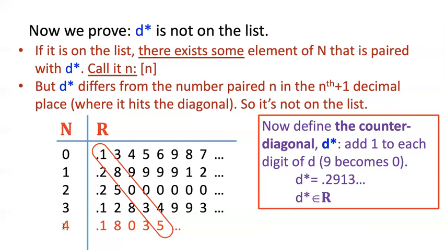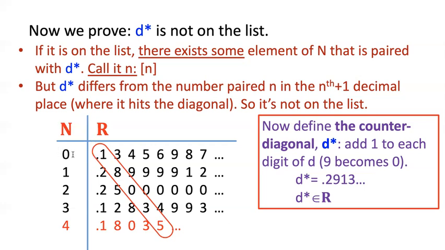Let's just call it N. So we're in a sense considering, we're boxing in for an arbitrary constant. Well, D star cannot be the number over here, the real number paired with N, because D star differs from whatever number is paired with N in the place where N intersects the diagonal. Because remember, wherever any real number on this list intersects that diagonal at some point or other, namely at the N plus 1th place, basically.